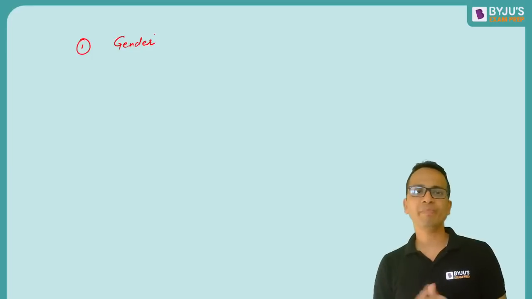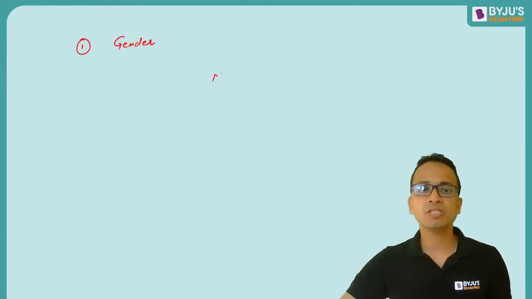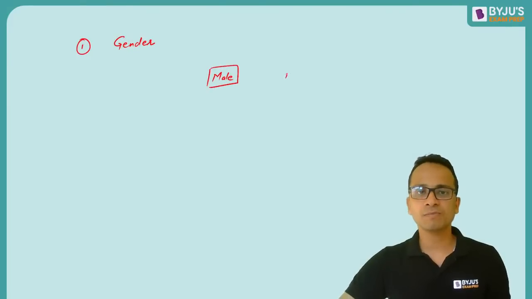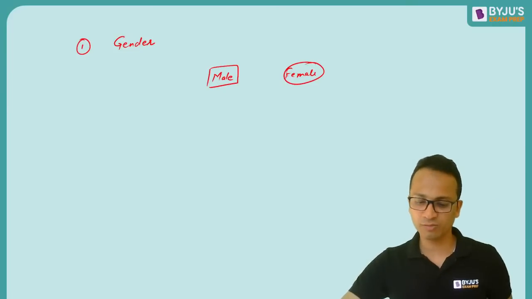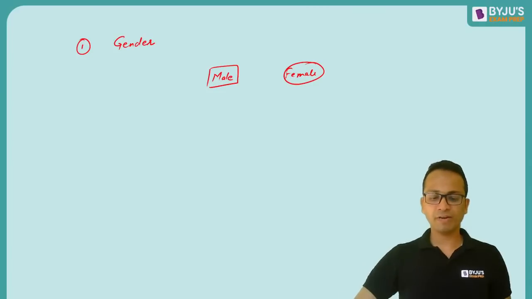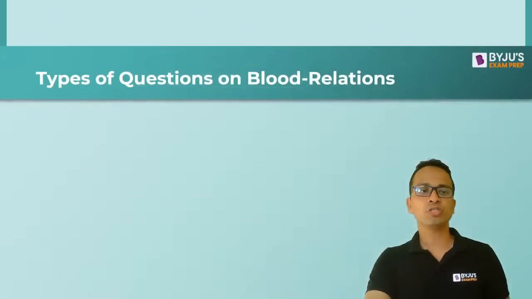So male और female का symbol बना सकते हो. So like what I generally do is, male जो भी मेरे को identify हो जाता है, so I'll put the male in a box and female को मैं एक circle में डाल देता हूँ, so that I'll not have any confusion. Alright, fine. Okay, so these are certain things that you need to take care while solving questions on blood